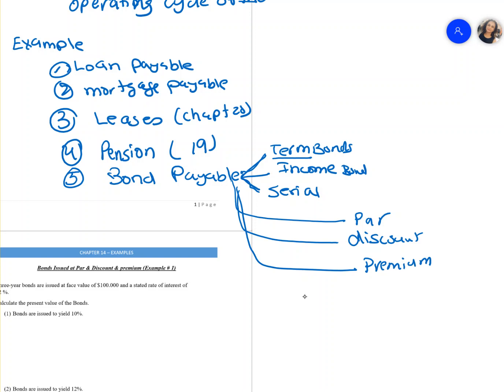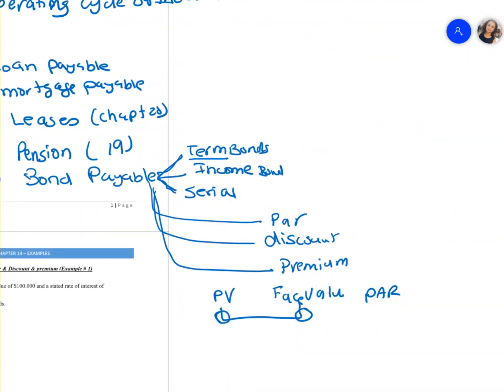Par means that if the present value of the bond and the face value of the bond are the same, then it's a par. They're issued at par.